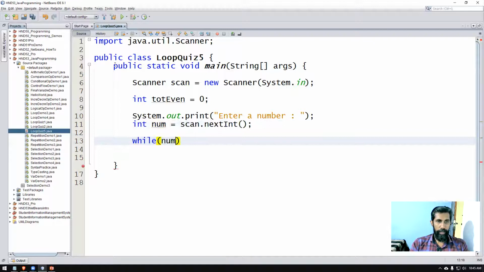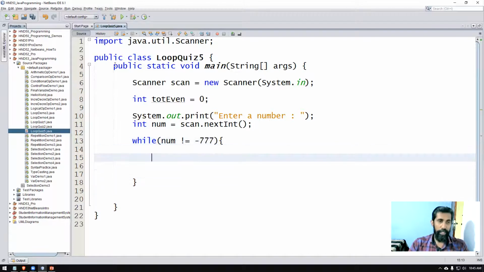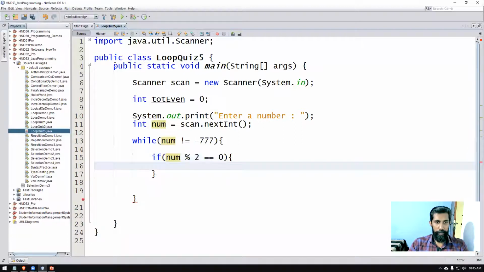While num is not equal to -777, we can continue doing it. What we need to do is make sure that if the entered number is modulus divided by 2 and the remainder is 0, which means it's an even number, without a remainder, only at that time you can say totalEven is assigned the value totalEven plus num. You can do this in a shorthand assignment way like this. This is another way to write the code, and this is the way programmers actually do it.